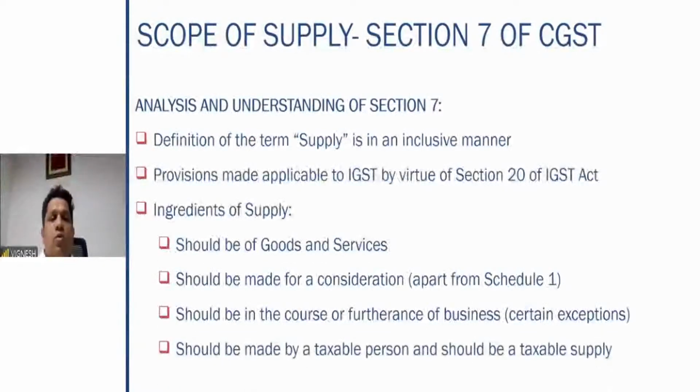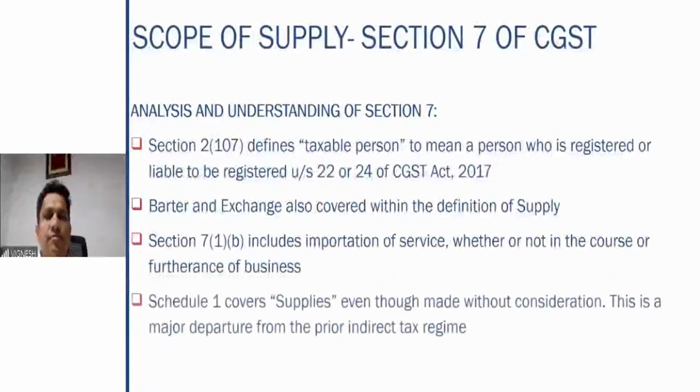So as I told you, what are the ingredients of the supply? The supply should be of goods and or services. It should be made for a consideration, subject to Schedule 1, because Schedule 1 covers the activities without consideration also. It should be in course or furtherance of the business. Here also certain exceptions are there. It should be made by a taxable person and should be a taxable supply.